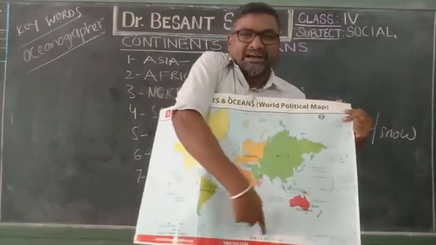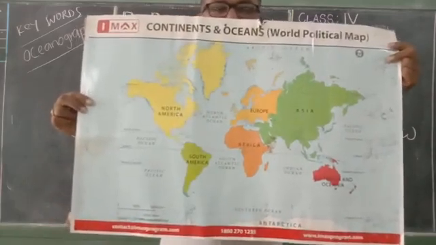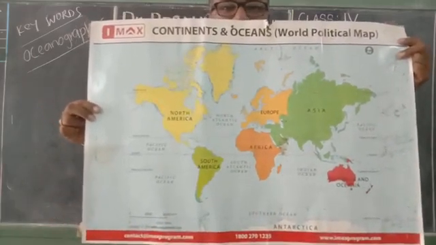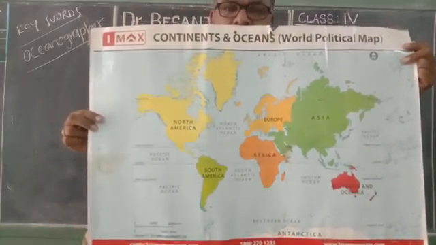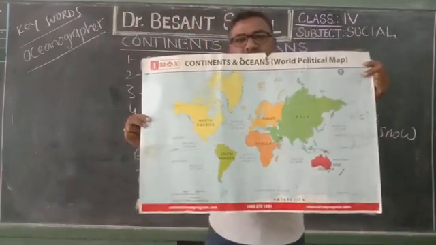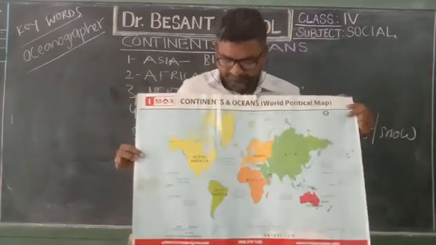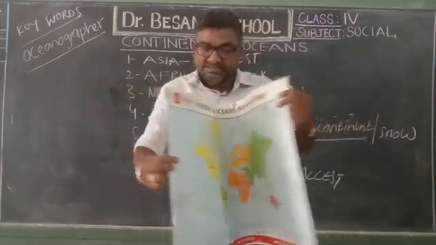You see here the Antarctica. Here in the map it is also given in white color. The white color indicates it is completely covered with snow. That's why it is called a white continent. Also because there are no human beings there living. This is the story of the 7 continents.